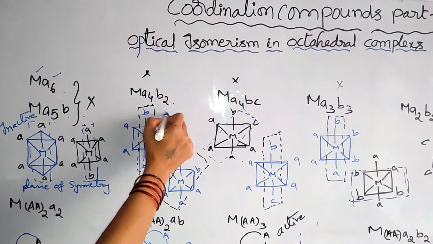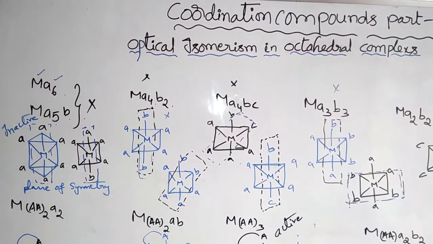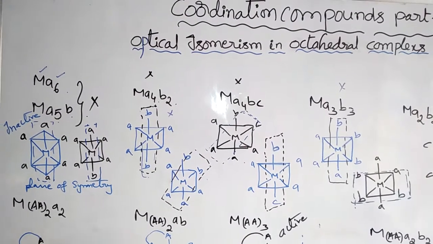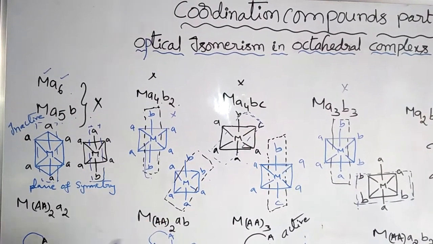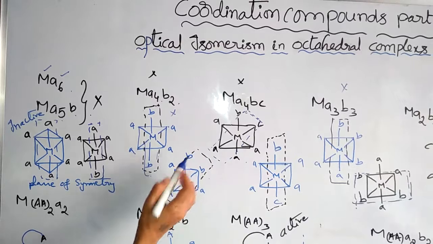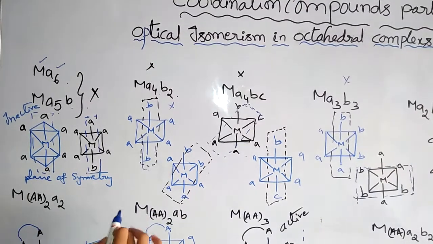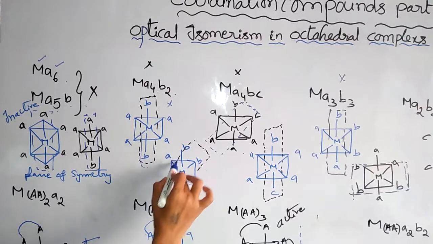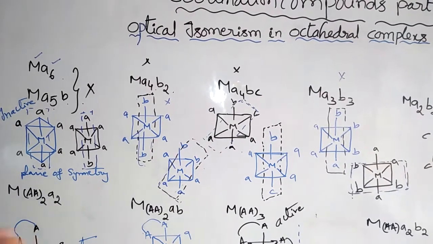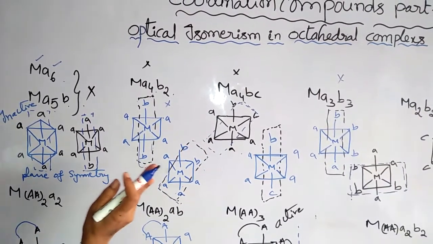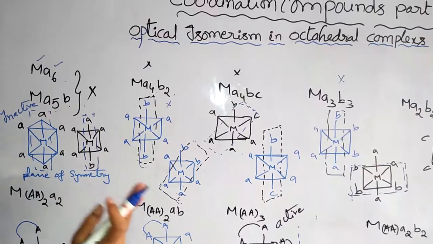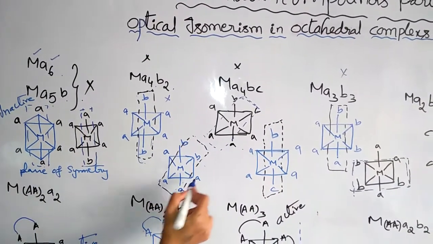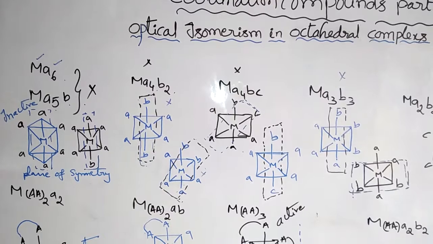So that's why this also cannot exhibit optical activity, optically inactive. Here also we can pass one imaginary plane through the diagonal of the complex. Exactly it can divide the compound into two equal halves, so that's why it is also optically inactive.